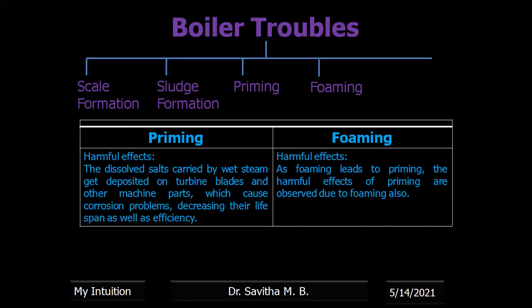Otherwise, even if dissolved salts are not present, the wet steam becomes heavy because of the water, and in certain regions of the pipes it condenses in the cooler regions, therefore the efficiency of the steam also reduces. As foaming leads to priming, the harmful effects of priming are also observed due to foaming.